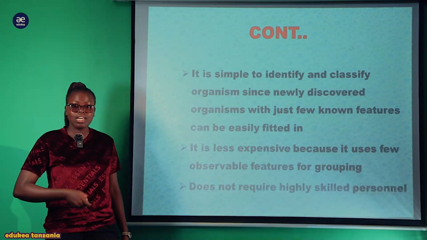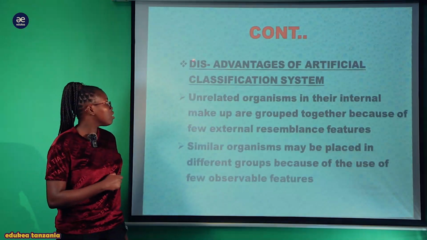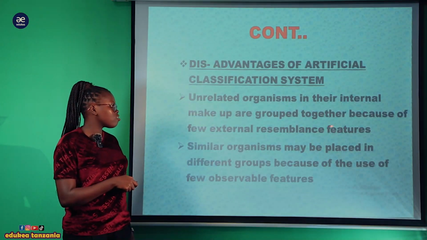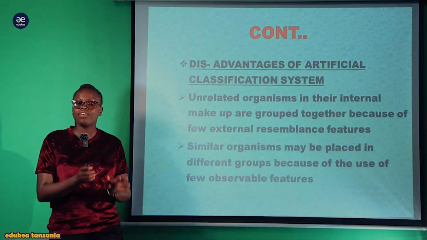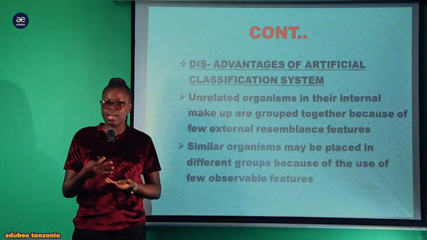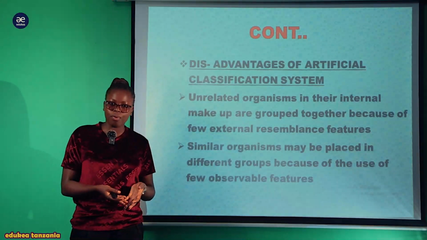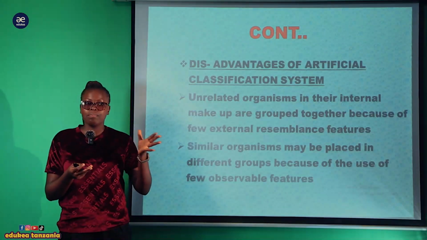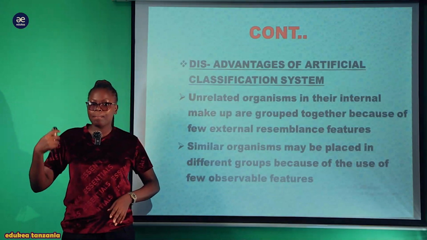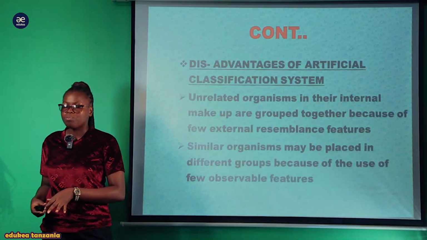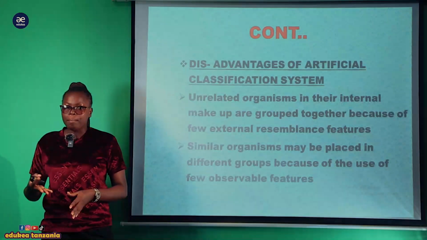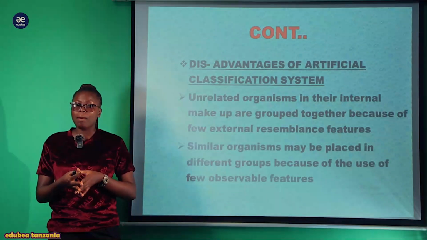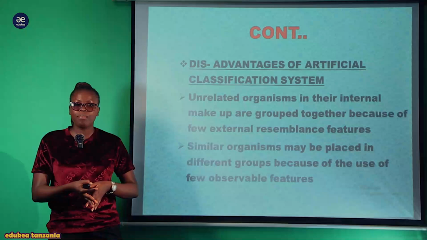Now let us see the disadvantage of this system of classification. The first one, unrelated organisms in the internal makeup are grouped together because of few external resemblance features. Ina group organisms ambao hawafanani kabisa kwa sababu ya tabia chache ambazo wanazo kimuonekano. Kwa mfano, watagrupu popo na bees, popo na nyuki ambao wote ndio wana mabawa, lakini internally bees yule pale ana belong to kingdom insecta na popo yeye ana belong to the kingdom mammals. Ana mammary gland, ana meno and other features, ana fuzz, lakini ni tofauti na bee. Kwa hivyo inapelekea organism ambao hawafanani kabisa katika origin wana be placed together.